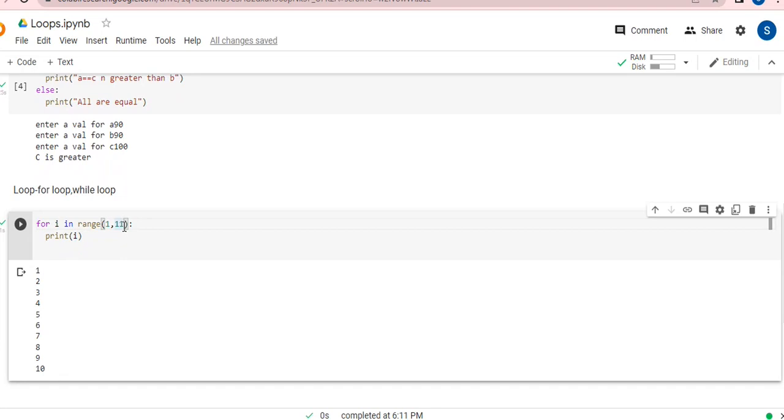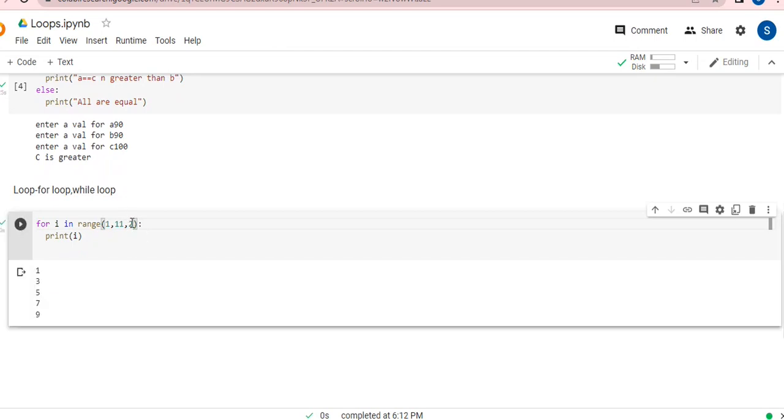Now we have one more magic over here in the range function, guys. Like we know we are starting from 1, we are going till 11. But what number do you need to increase with? If you wanted to increase 1 with 1, or 1 with 2, means what increment you need, how you need to go from 1 to 11, by adding 1 to the starting value, or by adding 2, or 3, or 4. Whatever is your requirement, you can write up here. So I'm leaving 2 here so that I can add 1 plus 2, I'll be getting 3. 3 plus 2, I'll be getting some other number. So this is a kind of a step value. You can see how big steps you wanted to take in order to reach from 1 to 10. So if I wanted to take one step, or 2 steps, or 3 steps, that can be done.